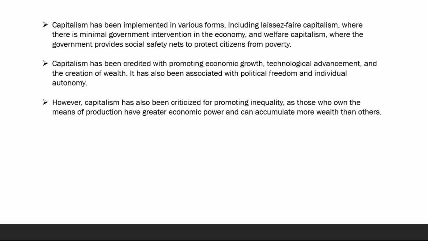Number 6. Capitalism has been credited with promoting economic growth, technological advancement, and the creation of wealth. It has also been associated with political freedom and individual autonomy. And number 7. However, capitalism has also been criticized for promoting inequality, as those who own the means of production have greater economic power and can accumulate more wealth than others.